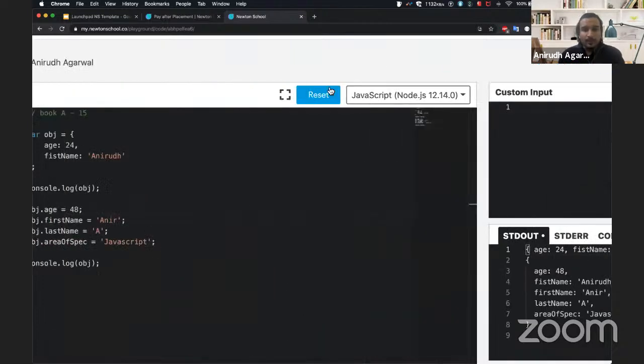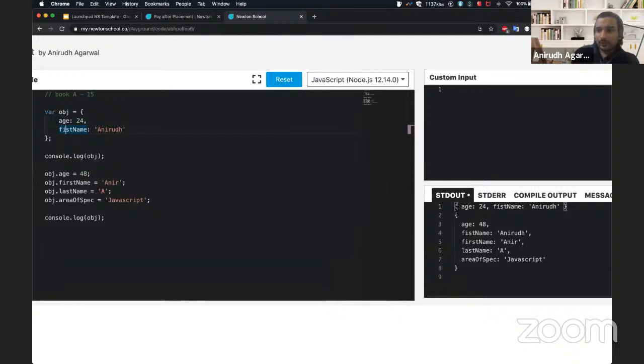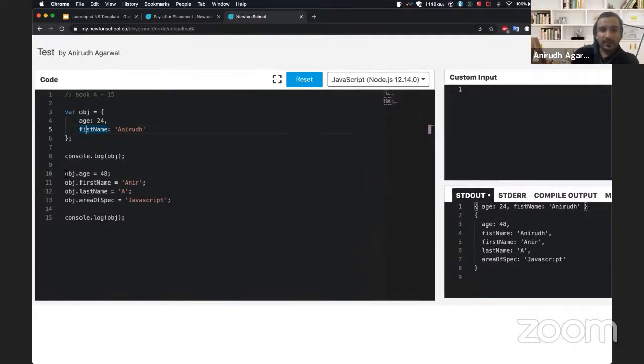I'll try to demonstrate a very important concept with this. We have defined an object in which I put age as 24, and I made a typo and said first name. So I was supposed to write R here, and I did not write R here. So basically my object was this. And now when it comes to this, it sees that age already exists, so it will override the value which was already present. But when it sees that first name is not already there in my object, it created another key inside of it and assigned that value. That's how an object works. It's as simple as that.